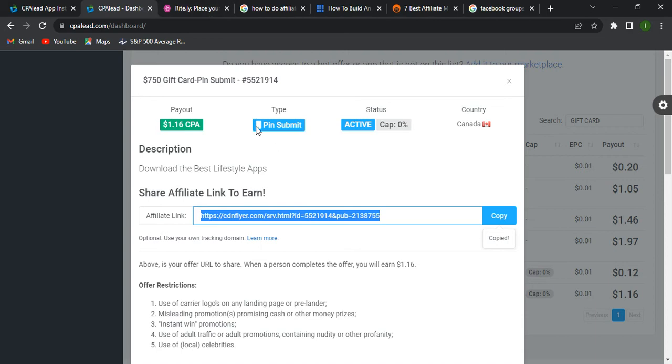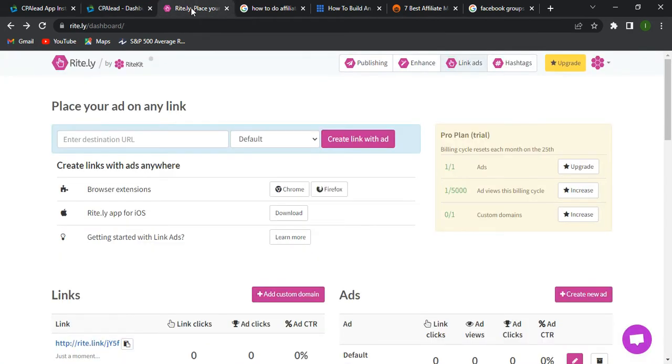So the next thing that I'm going to go to is Rightly, or however you want to pronounce it. Rightly is a platform where you can advertise your CPA link. You can advertise very easily, so that others will use your CPA link. I have already registered here. To register is also very easy, as with CPA Lead. You can register by giving your personal information and confirming your email in your inbox.